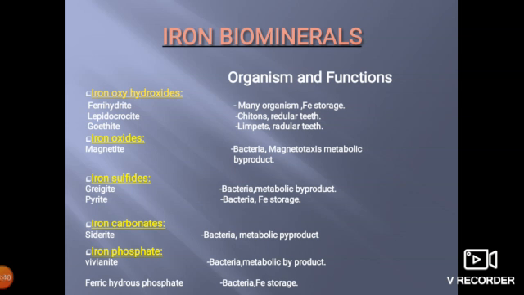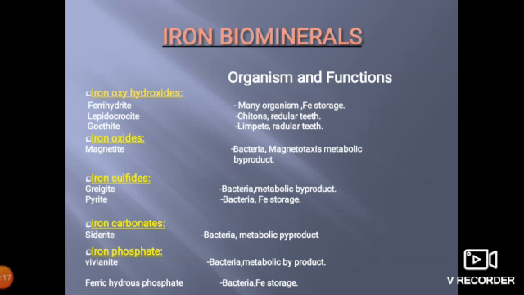This slide shows the iron biominerals and their functions and organisms. There are five biominerals in iron biominerals: iron oxyhydroxides, iron oxides, iron sulfides, iron carbonates, and iron phosphate. The iron oxyhydroxide is subdivided into three: ferrihydrite, lepidocrocite, and goethite. Ferrihydrite is present in many organisms. Main function is iron storage. Lepidocrocite is present in chitons. The main function is radula teeth. Goethite is present in limpets. The main function is also the same, radula teeth.